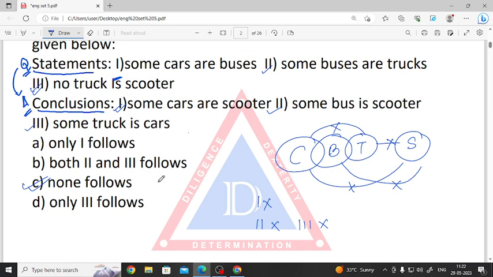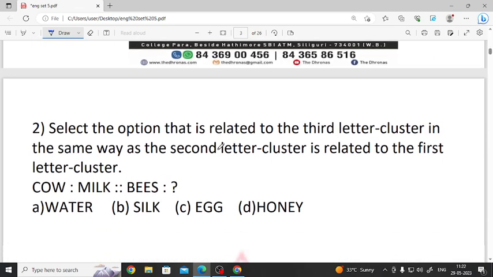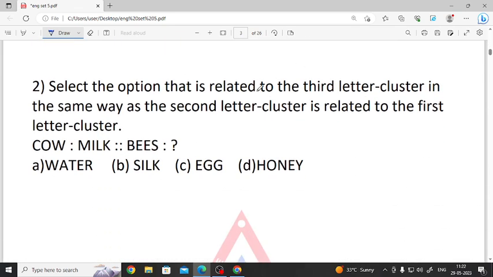Let's move on to the next question. Next question is about relations between them. So what is given? Cow, milk. Then what does B give us? We know cow gives us milk. What does B give us? B gives us honey.